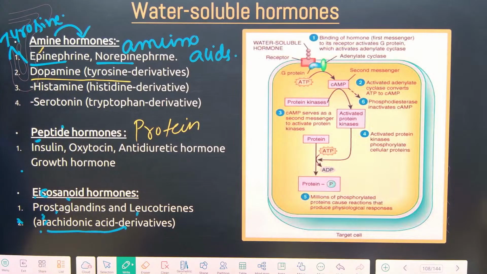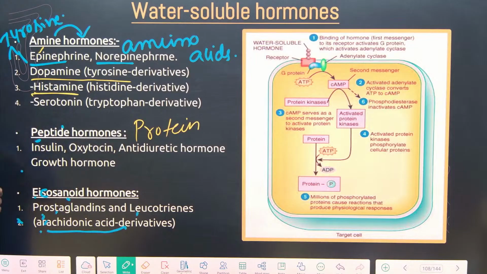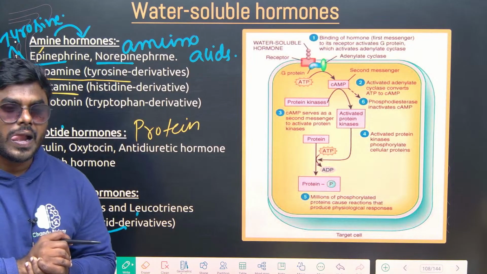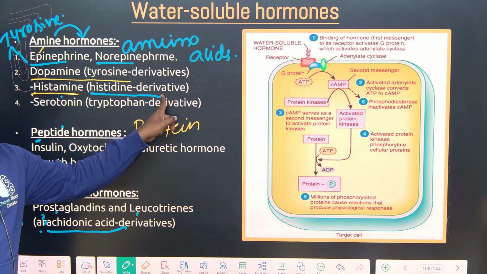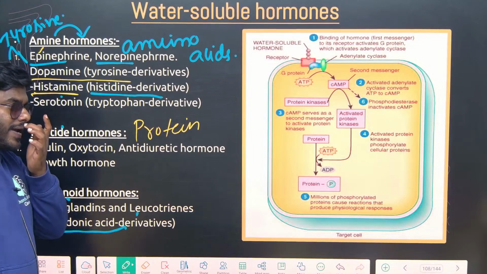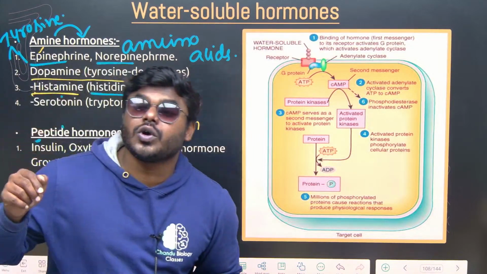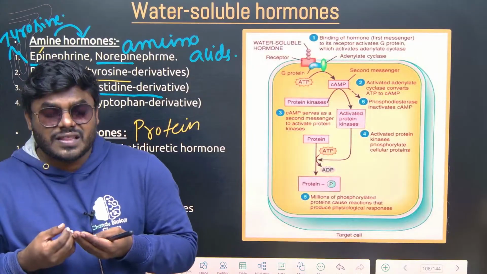About these we will read in the nervous system. Histamine, a very important one, is released from which cells? Anyone remember? Wonderful. It is released from mast cells, and it is derived from the amino acid histidine. See, what is the specialty of histamine? Suppose we go to a green park. When we go to a green park, some people all of a sudden get sneezing.